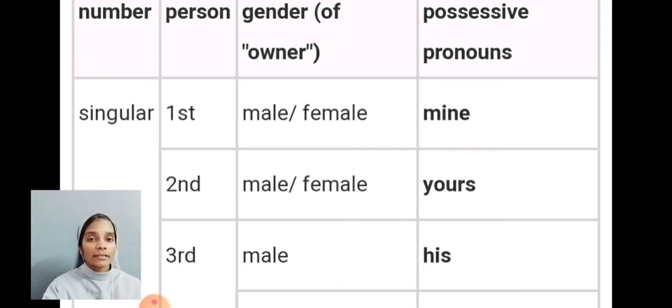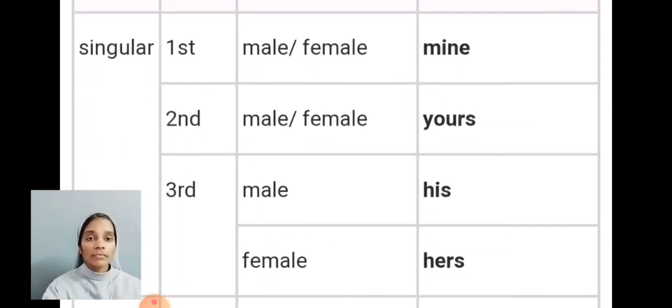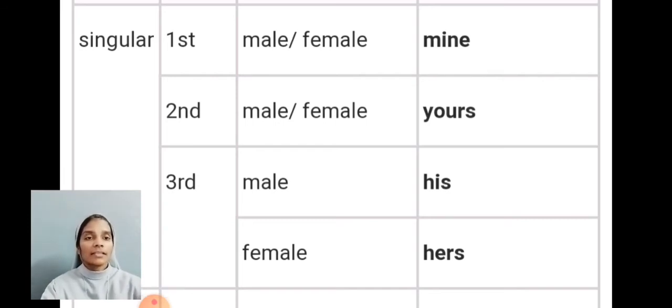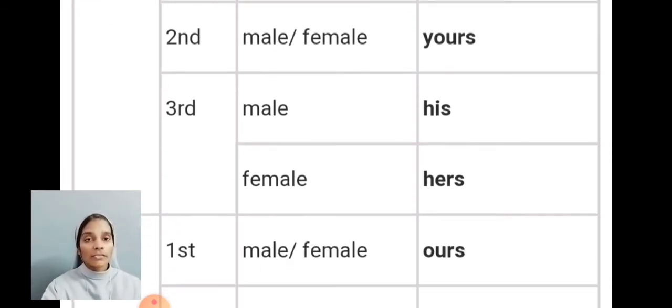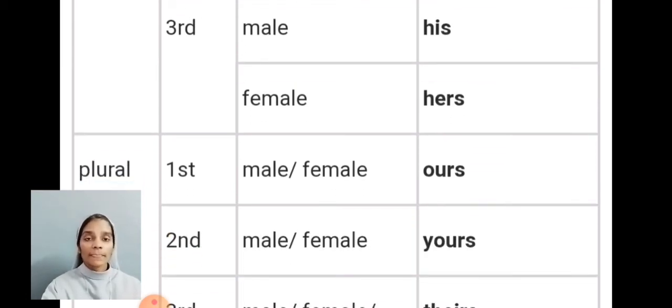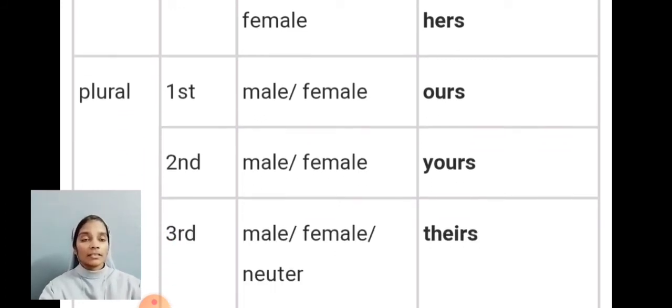Mine is used for both male and female gender. Yours is also used for both male and female gender. His is only used for male gender. Hers is only for female gender. Ours is used for both male and female gender. Yours is also used for both. Theirs is used for male, female and neuter gender.